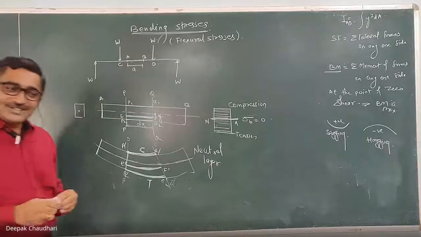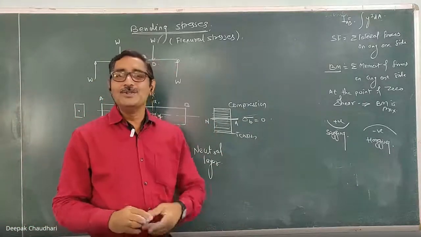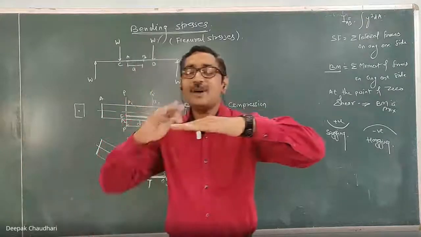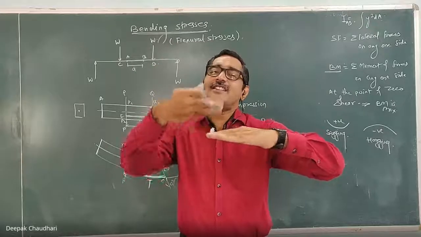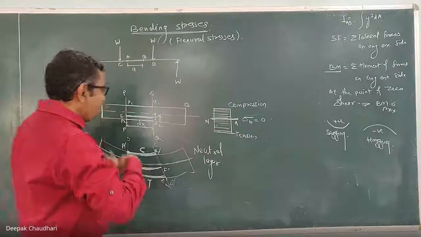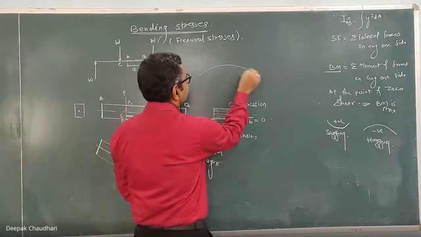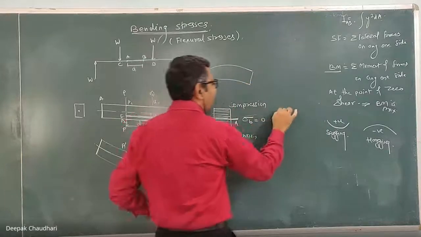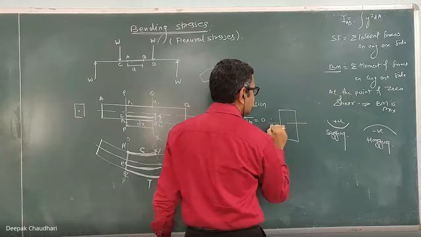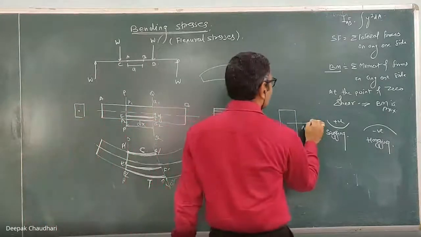Here, who divides this tension and compression? This neutral axis. If this component is subjected to a sagging bending moment, the layers above the neutral axis are in compression and the layers below are in tension. Now when the component is subjected to a hogging bending moment, there will also be one neutral axis which is neither in tension nor in compression, where the bending stresses are zero.